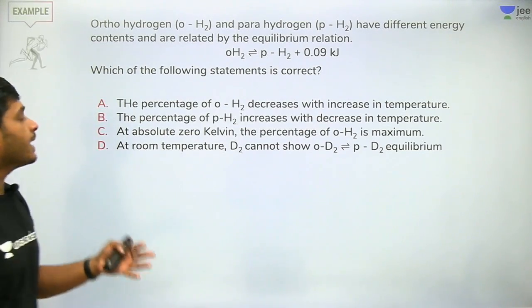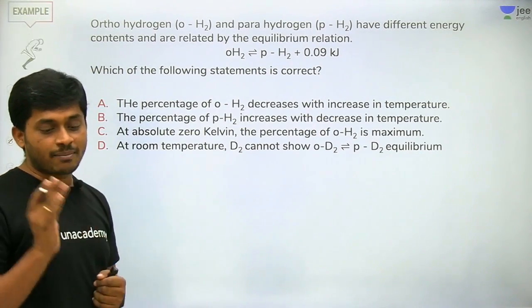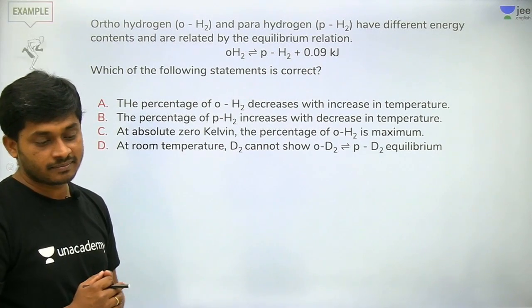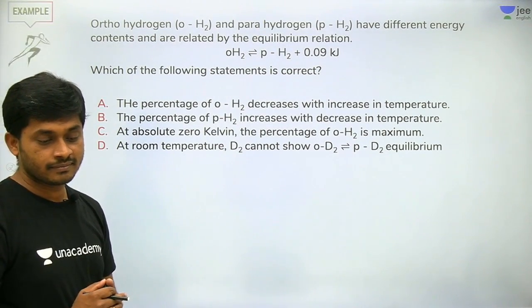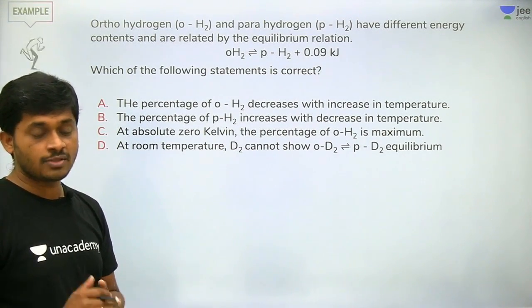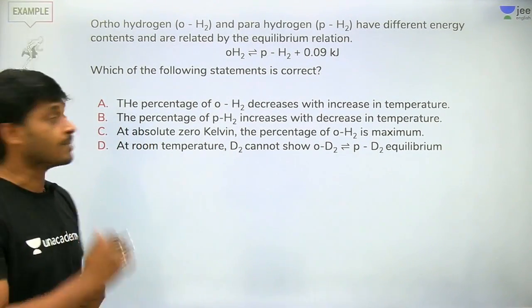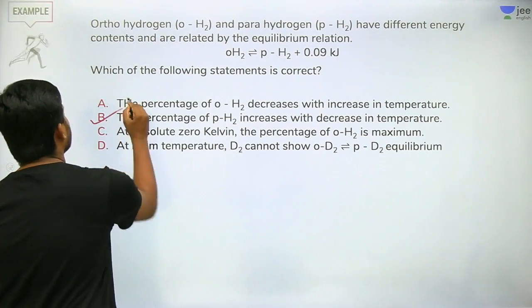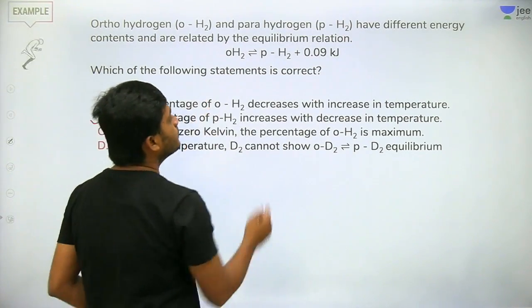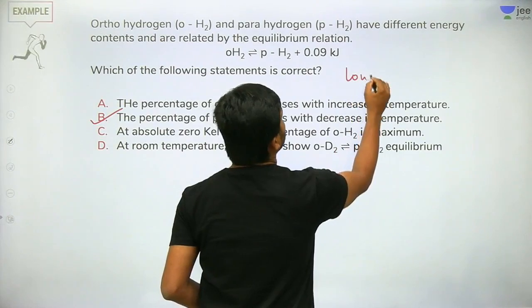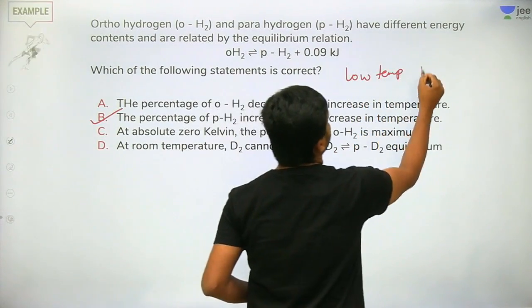If you increase or decrease temperature, what will happen to an exothermic reaction? See here, the correct statement: it is exothermic, so low temperature favors the forward direction.